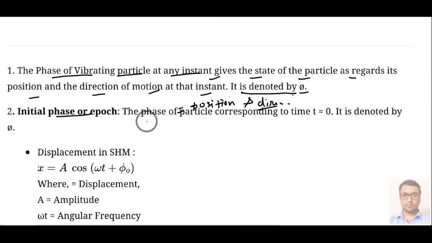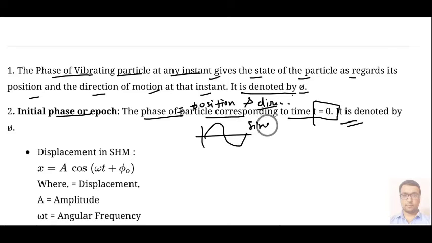After that we have initial phase, the phase of the particle corresponding to time t equal to 0. For example, if we talk about a sine curve, at t equal to 0 your initial phase is theta equal to 0, and after a certain time, say t equal to T by 4, meaning one-fourth of its time period, suppose total time is T, then its theta will be 90 degrees. So at this instant you can get its position as well as its direction.